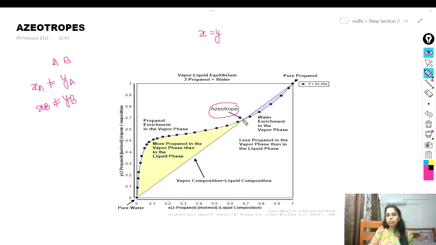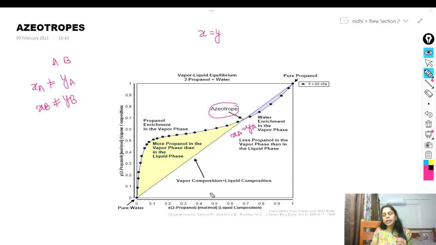That means at this point XA is equal to YA. For example, if we have 2-propanol and water, the mole fraction of water and 2-propanol in the liquid becomes the same in the vapor phase as well. So it becomes very difficult.